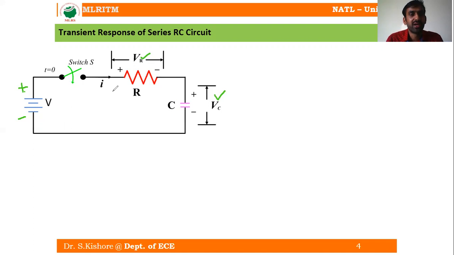As shown in this figure, the current through the series network is I. So this is the series RC circuit with DC excitation. When the switch S is closed at t equal to 0, the capacitor is going to get charged. Let us see what is going to happen.